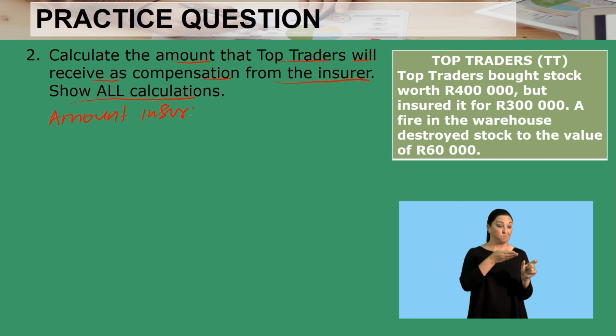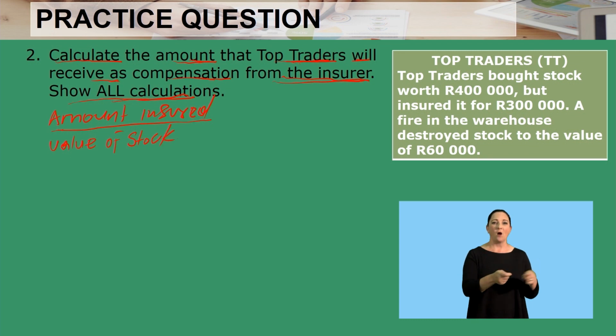The question requires you to calculate the amount that Top Traders will receive as compensation from the insurer, and you need to show all your calculations. So you show your calculations by starting with the formula: amount insured over the value of stock, or the market value.